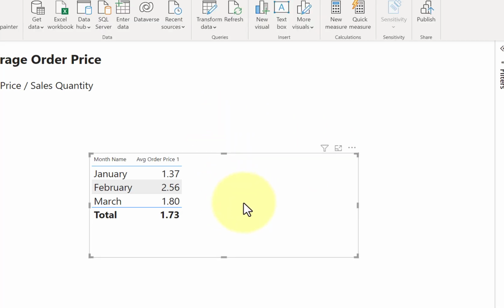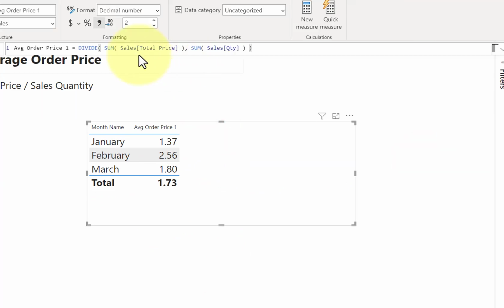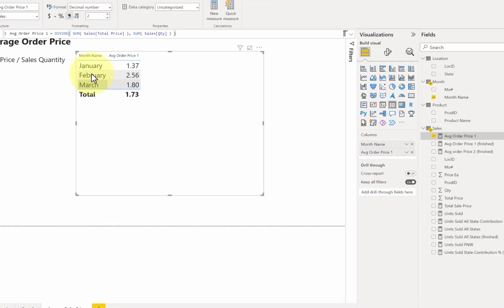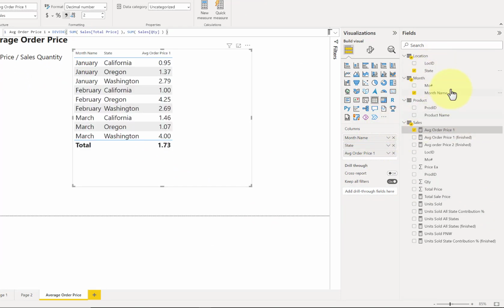Now, this calculation works against rows in the sales table, but we're grouping by months. So what I would like to do is actually expand this table visual out to the detail rows in my sales table. And you'll recall that I have one row in the sales table for every combination of month and state and product.